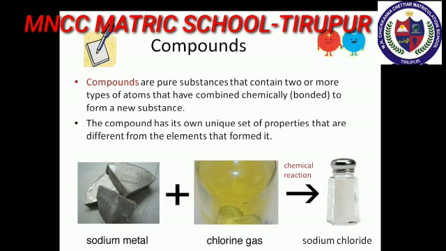For example, sodium chloride is made up of two elements, sodium and chlorine. The chemical formula of sodium chloride is NaCl. It's also known as common salt.